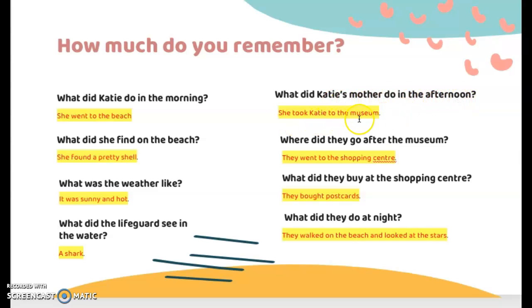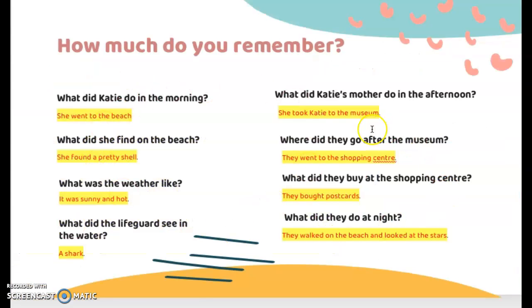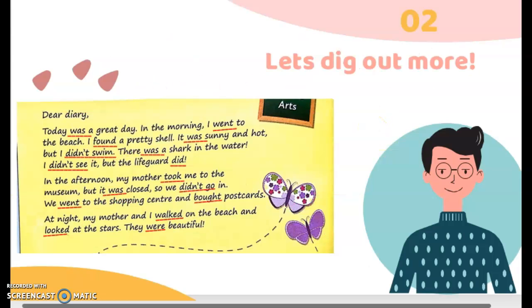What did Kathy's mother do in the afternoon? She took Kathy to the museum. Where did they go after the museum? They went to the shopping center. What did they buy at the shopping center? They bought postcards. What did they do at night? They walked on the beach and looked at the stars. So all these answers are basically from this diary entry. If you read it and you understand it, you will be able to answer these questions correctly. Okay, move on to the next activity.